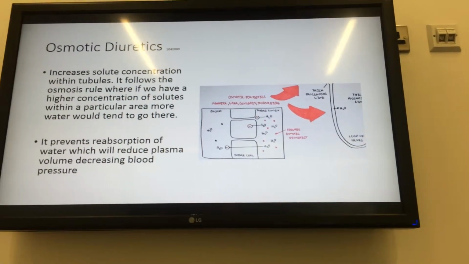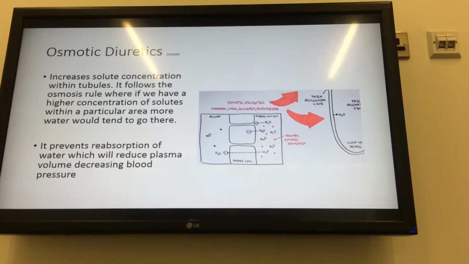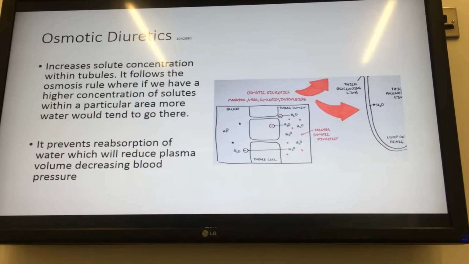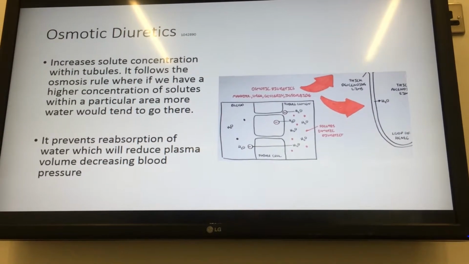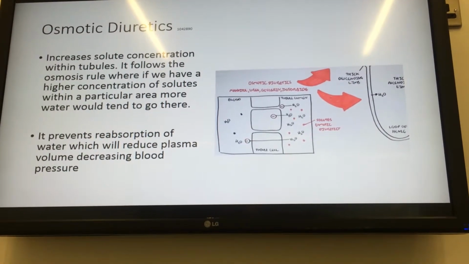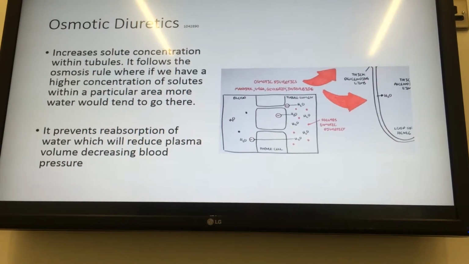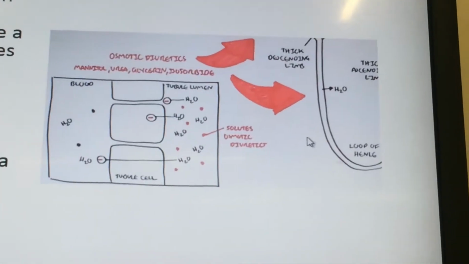Osmotic diuretic drugs, examples are mannitol and urea, and the main function of these drugs is to increase solute concentration within tubules. It follows the osmosis rule, where if you have a higher level of solutes within a particular area, more water would tend to go there. This diagram over here explains the process of osmosis inside the tubule of a nephron.